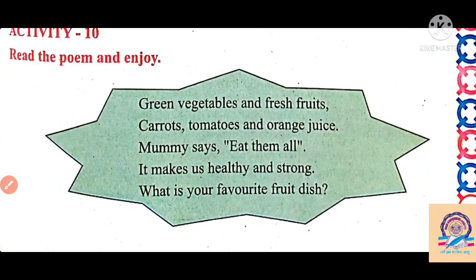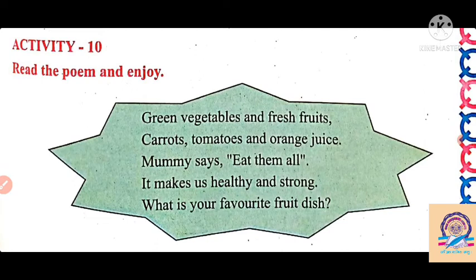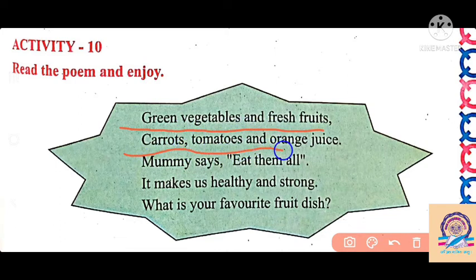Then in activity 10, a picture of the poem is given here. Green vegetable and fresh fruit, carrot, tomato and orange juice. Mummy say eat them all. It make us healthy and strong. What is your favorite fruit dish here?